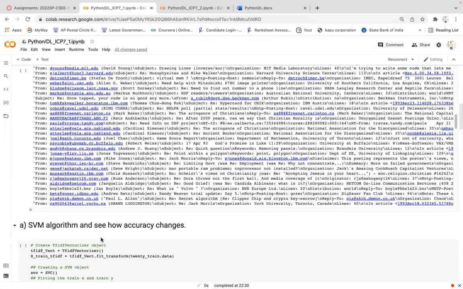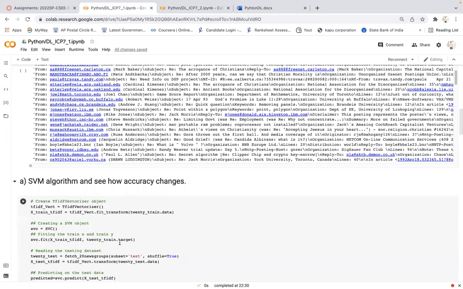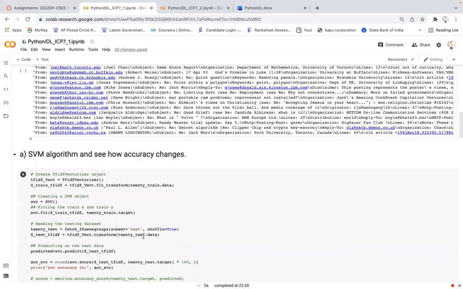Next I was implementing the models based on these classifiers. I selected SVM and KNN, and then found the accuracy for each of these algorithms. Machine learning and deep learning algorithms can't predict directly on text data, so we convert it into vectorized, numerical form. By using the TF-IDF vectorizer, this function will convert all this data into numerical form.